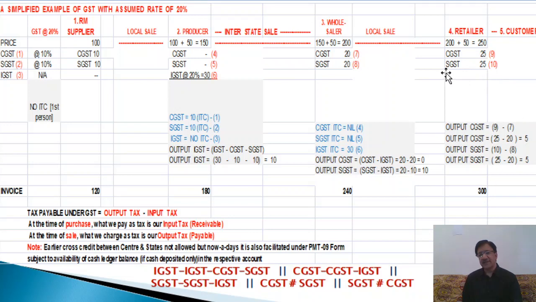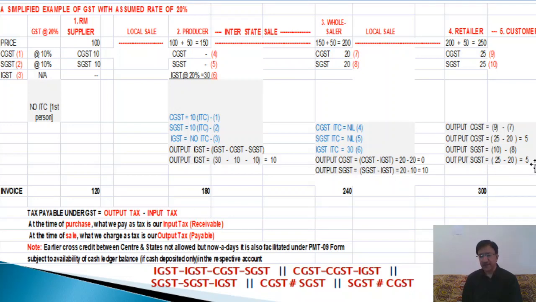And state GST, you see 25 is payable on note number 10, and here note number 8, so 10 minus 8. From SGST, first SGST will be deducted. So 25 is payable and 20 is paid. Payable 25 minus paid 20, that is output minus input, is equal to final tax due of 5 rupees.